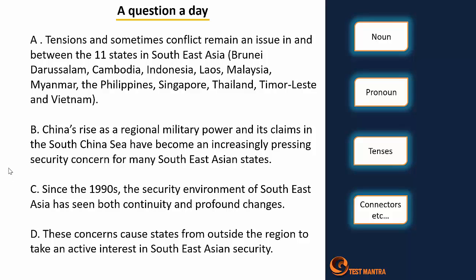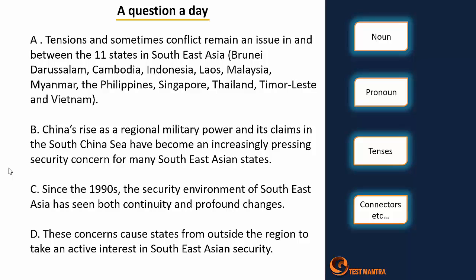As I go through the statements, the pronoun will come after the noun. So let's say one of the statements has a noun available, then only will we utilize the pronouns. These will work as connectors, and there will be other kinds of connectors, like between, or some other words which you have to identify. So these are the important parts which you need to keep in mind. Let's go through the statements here.